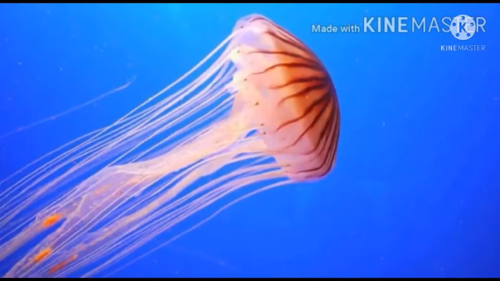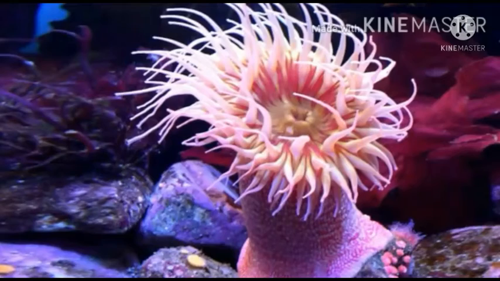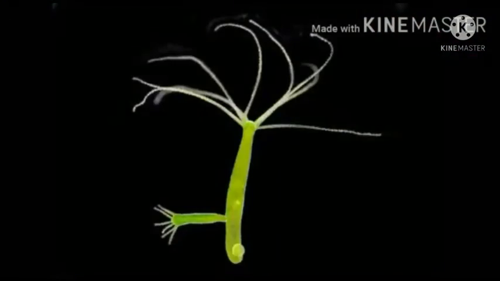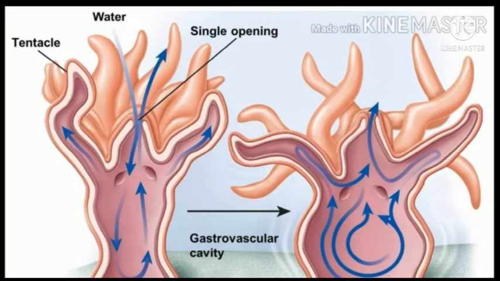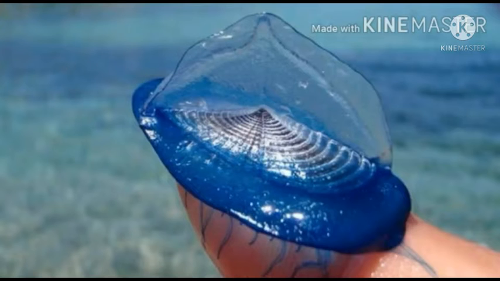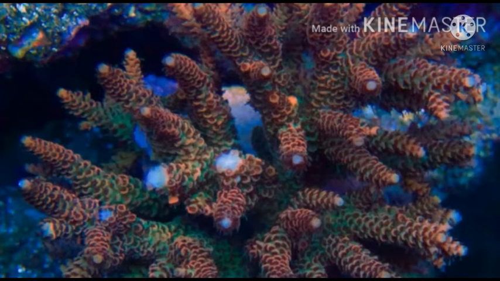This phylum includes diverse forms such as jellyfish, corals and sea anemones. Cnidarians are mostly marine except Hydra, which is a freshwater form. They may be sedentary or free swimming. The word coelenterate means hollow gut. These are the first multicellular animals with tissue grade of organization.